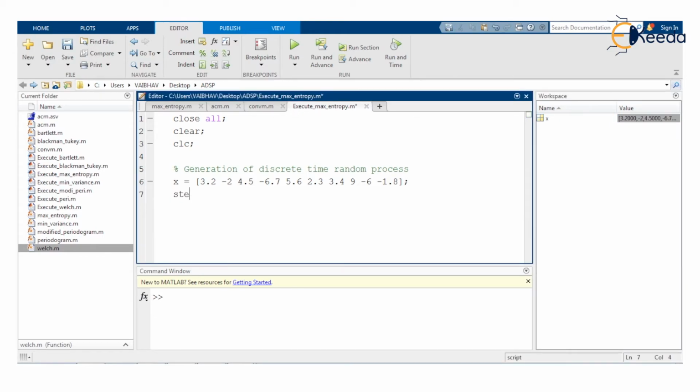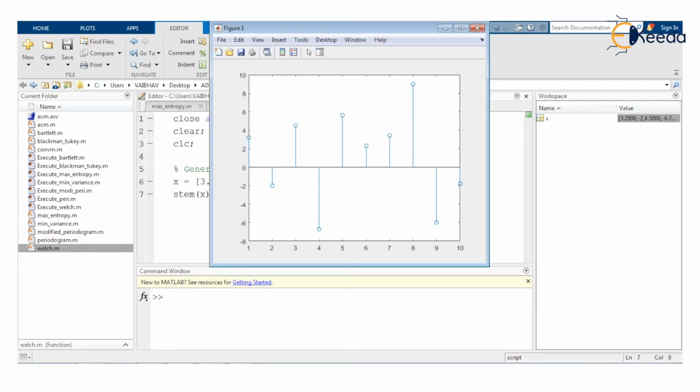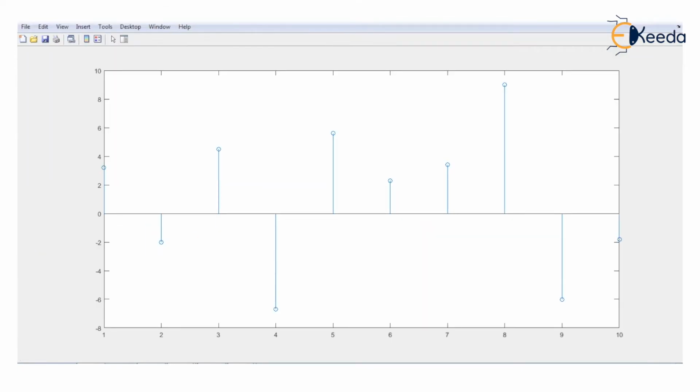We can also visualize it graphically. Stem x can be the function, saving the changes, and here we expect a window. So here we have the output plotted onto the horizontal axis. We can see the samples 1 to 10, and the amplitude levels from -8 to +10 are shown in this graph plot.